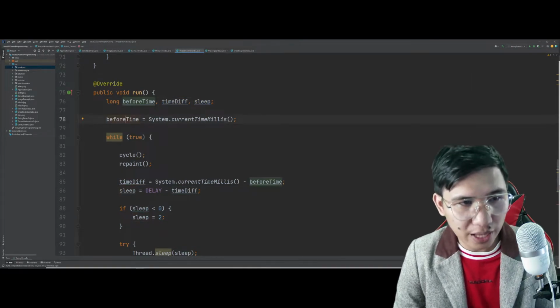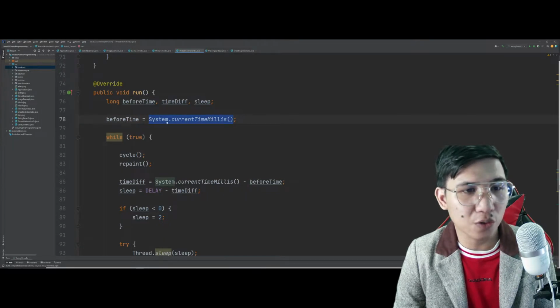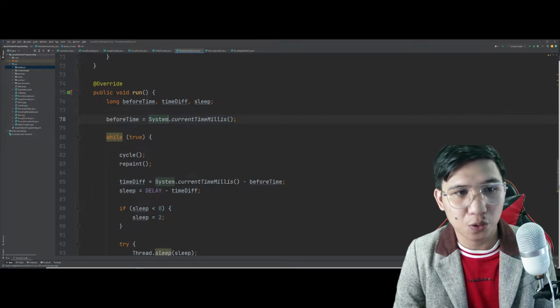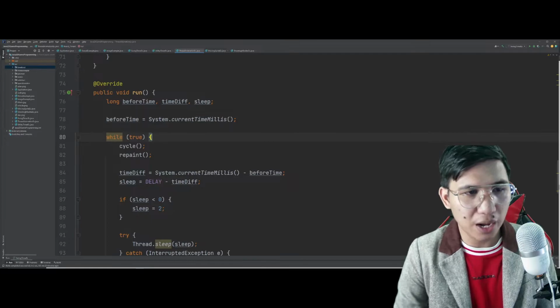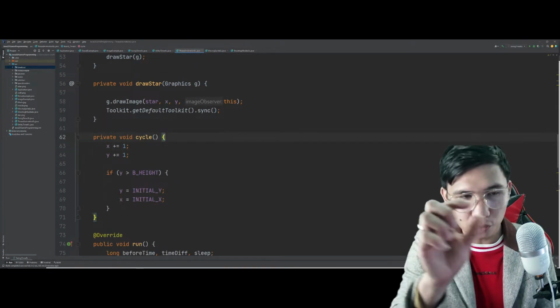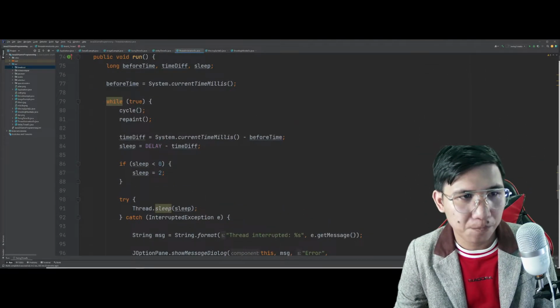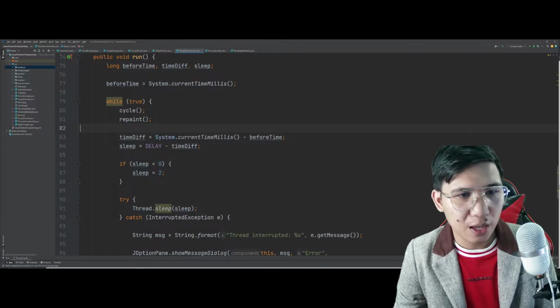So the before time will simply get the current time in milliseconds of your entire system itself. So kung ano yung system time mo, titignan niya. And for as long as umaandar yan, it will go to the cycle in which will simply move the star from paganyan, yan, repaint that, and will now identify the time differential between the current time.